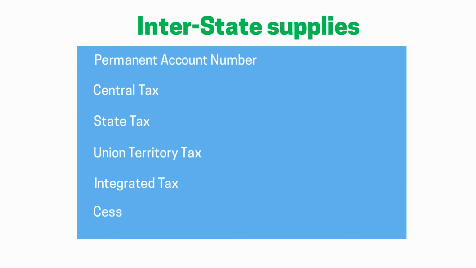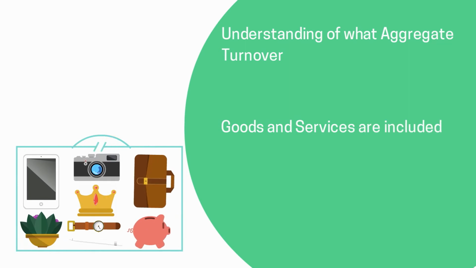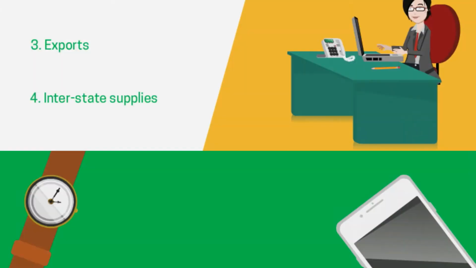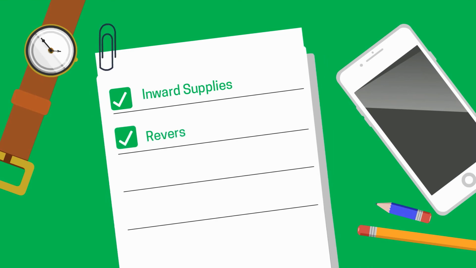We should discuss each element of this definition separately to gain a clear understanding of what aggregate turnover is. Firstly, let's cover the part which specifies which goods and services are included. The definition states that value of all the goods and services is to be included whether they are 1. Taxable, 2. Exempted, 3. Exports, which are zero rated, and 4. Interstate supplies. When we say taxable supplies, it will exclude value of inward supplies on which tax is payable by a person on reverse charge basis.